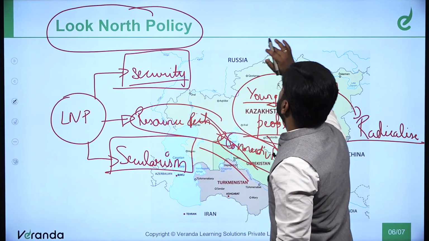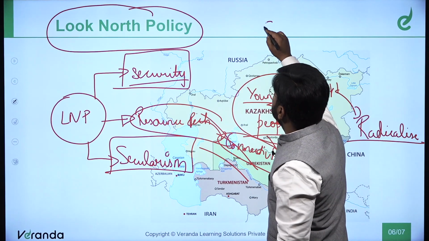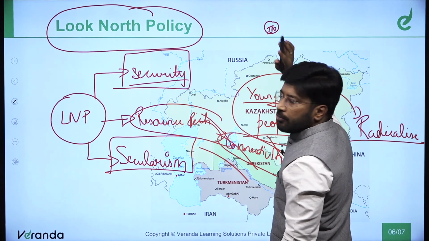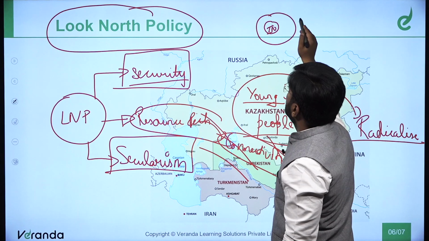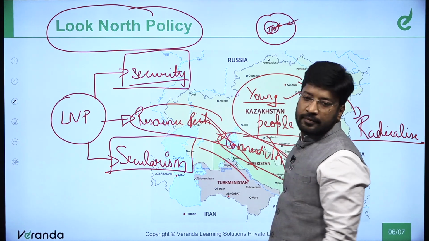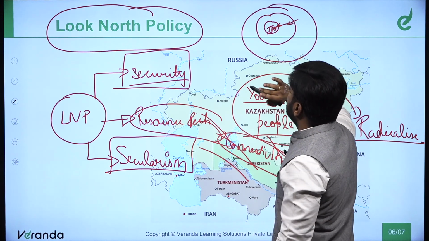So there came a theory by the name of the concentric circle theory. It says if this is India's immediate neighborhood, South Asia, then this is India's extended neighborhood. So anything which happens will affect this region and will affect India. So this is the concentric circle, again the extended neighborhood.